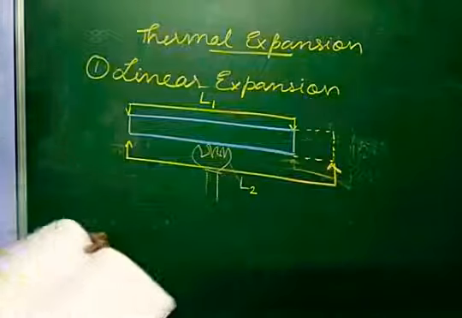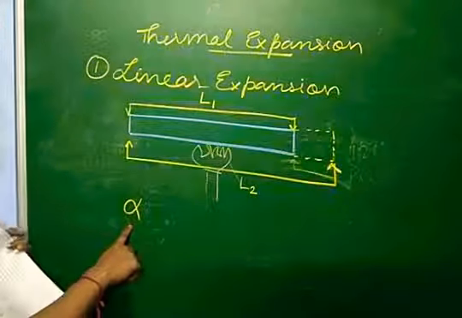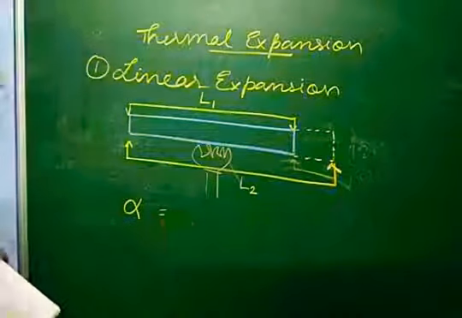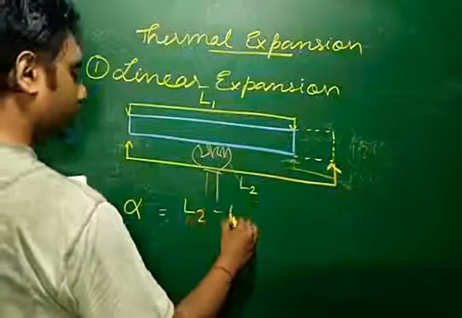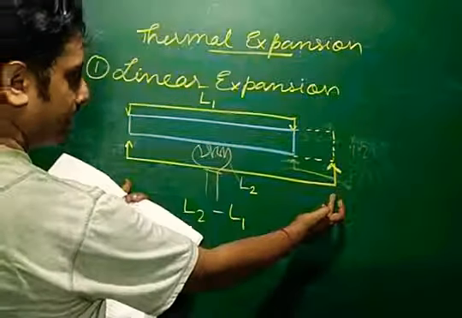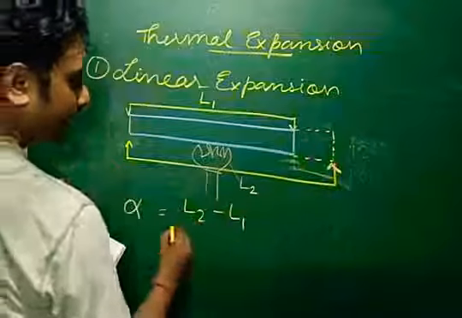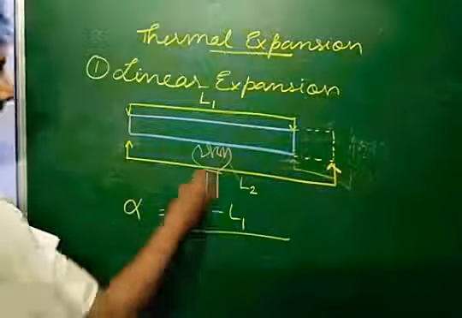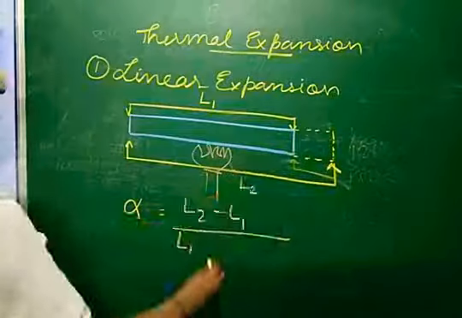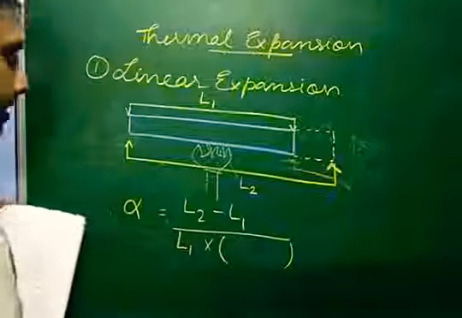So to find out the coefficient of linear expansion, it is represented by alpha. What we are doing is L2 minus L1, that is this length minus this length, divided by L1, that means the original length, into the change in temperature.